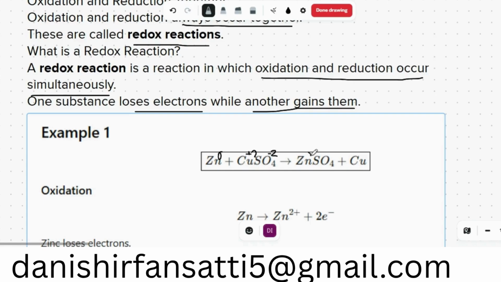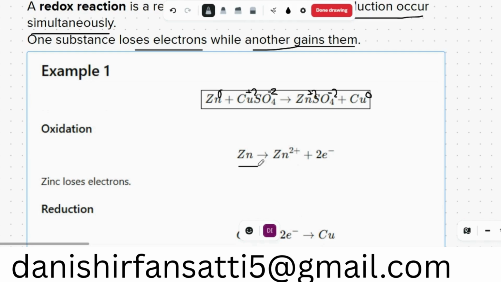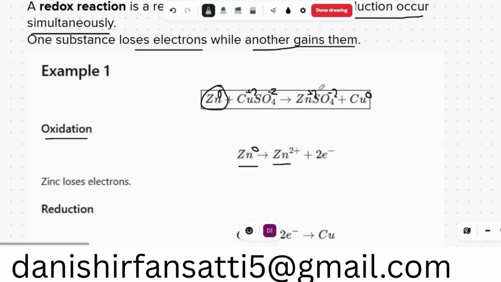Now zinc has plus 2 charge, SO4 has minus 2, and copper has 0. So zinc is oxidized. Why? Because it loses electrons. First it is Zn 0, there is nothing else. But after that it makes a bond with SO4 minus 2, so it will lose 2 electrons.